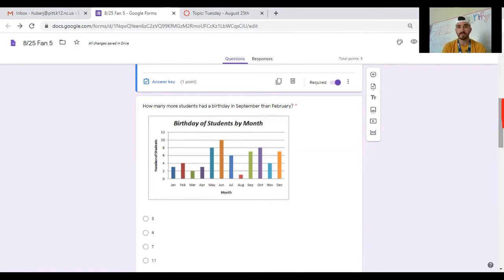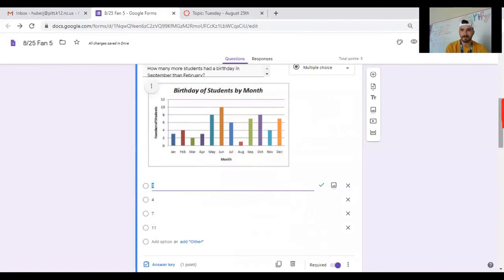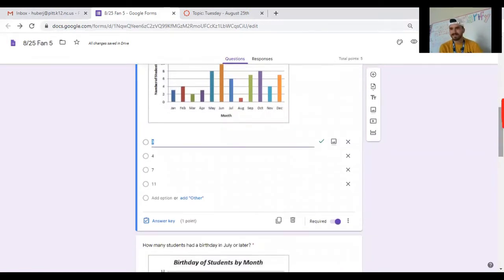So we're focusing on 2 months here, September and February, and here's where those numbers above the bars would be helpful, but it doesn't take us long to figure them out. So if I look at September, it falls right in between 6 and 8, which obviously is going to be represented by a 7. And February is here, lands on a 4. How many more? We just said we got to subtract. And obviously, if we're going 7 times 4, or I'm sorry, 7 minus 4, we're going to get 3, which is A.